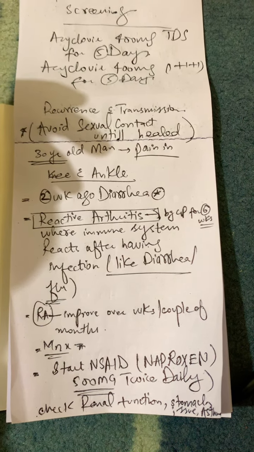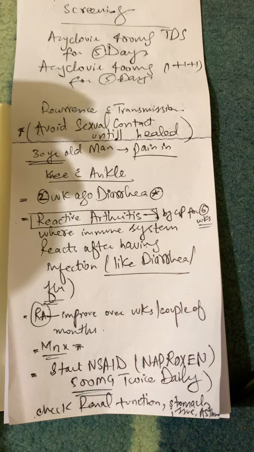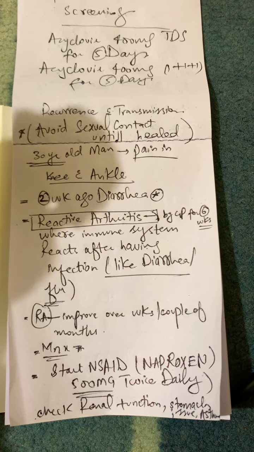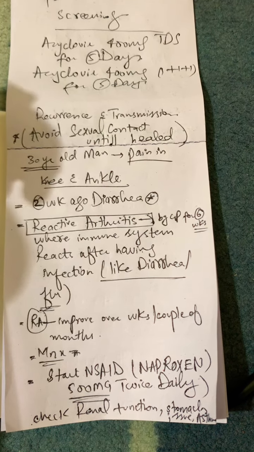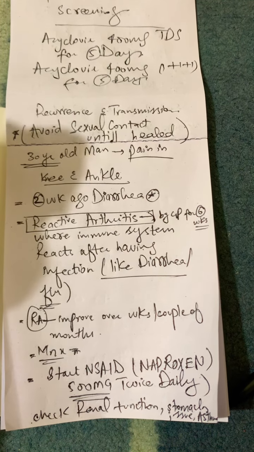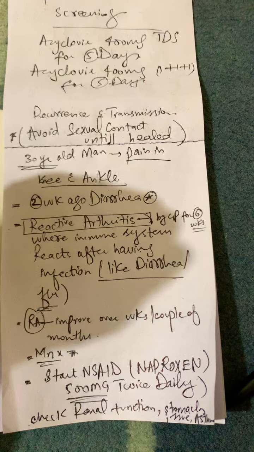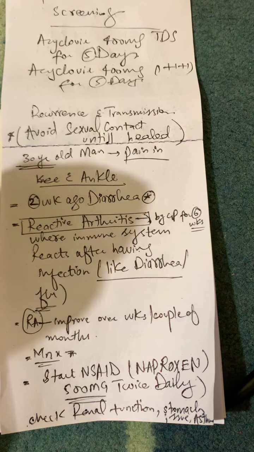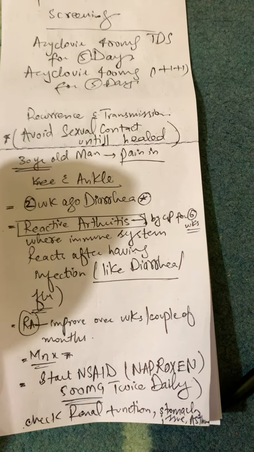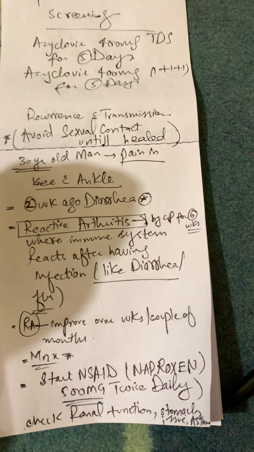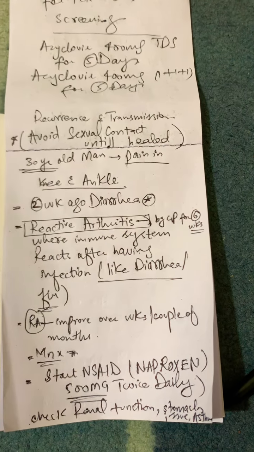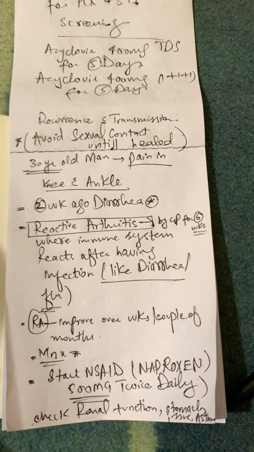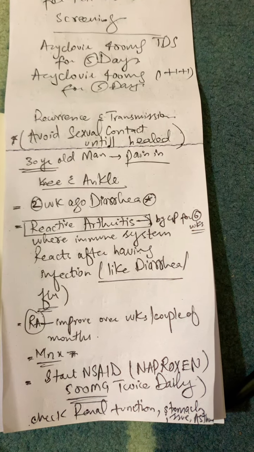And before giving this naproxen, we need to check the renal function and check whether the patient has any stomach issue or asthma, because NSAIDs exacerbate asthma, cause stomach issues by reducing the mucosal secretions of the stomach, and also cause damage to the kidney. So we need to check this before starting the naproxen, and at the same time we will start paracetamol regularly in this case.